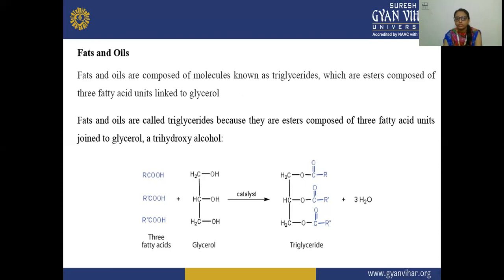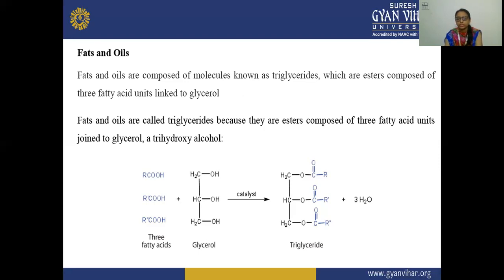So here you can see in the figure the reaction. These are your three fatty acids, RCOOH. The first has a different alkyl group, the second a different one, and the third a different alkyl group attached to the carboxylic acid. These are the three fatty acids. When these are added to glycerol, which is CH2OH bonded to CHOH, again bonded to CH2OH, and both are reacted in the presence of a catalyst, there is a formation of the triglyceride, which is an ester.